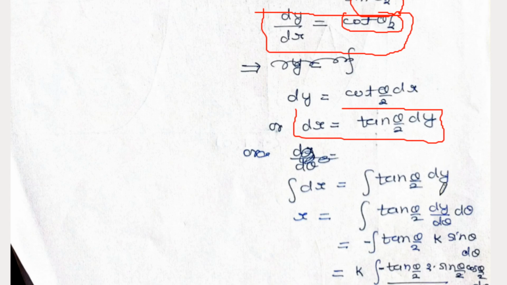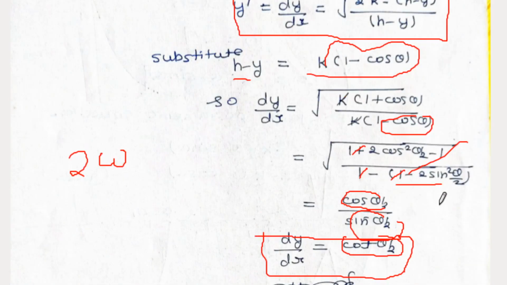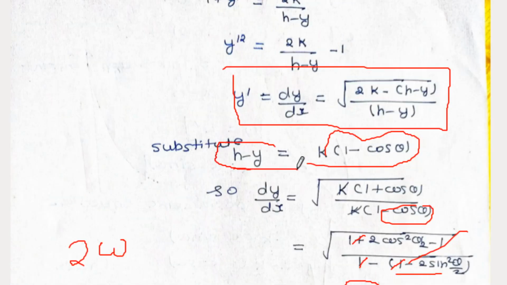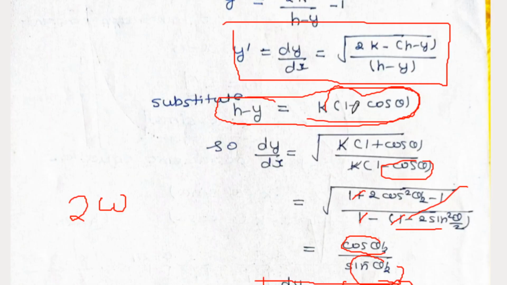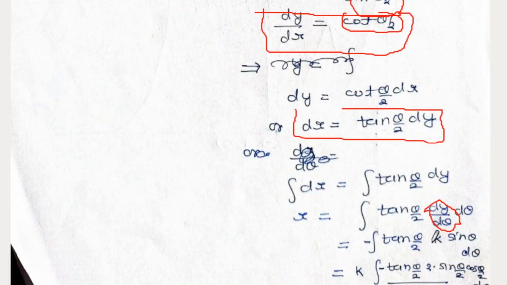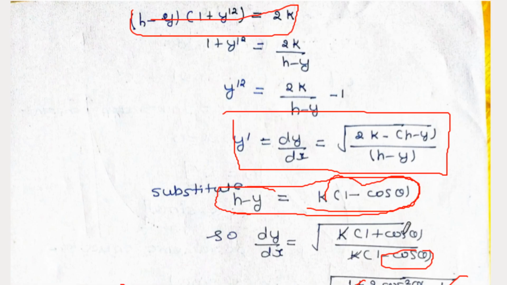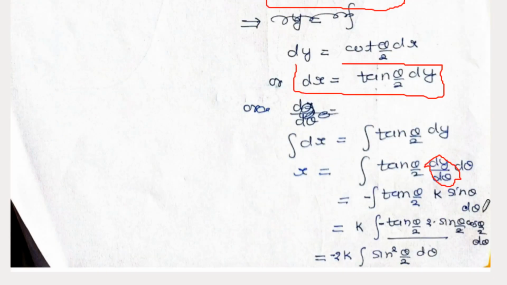And you can divide by d theta on both numerator and denominator, because we can find this value, right? We can actually already define this expression. We have defined y in terms of the theta variable, so you can get the derivative of y with respect to theta, which is equal to k sin theta. If you find the derivative of this term with respect to theta, you will get k sin theta d theta.